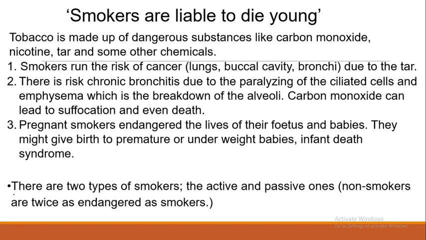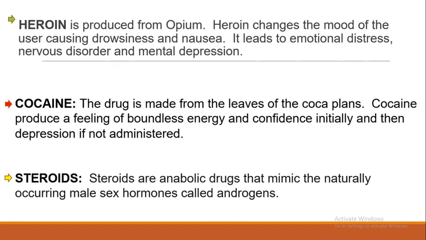Smokers are liable to die young. It's a slow killer. So I want to look at heroin. Heroin is produced from opium. Heroin changes the mood of the users by causing drowsiness and nausea. It leads to emotional distress, nervous disorder, and mental depression.